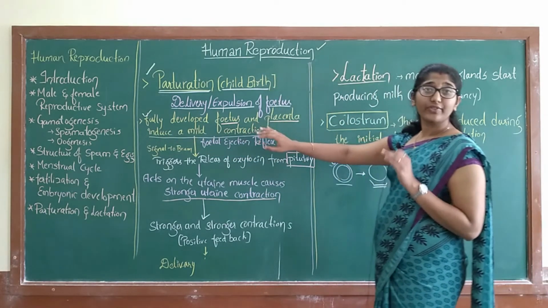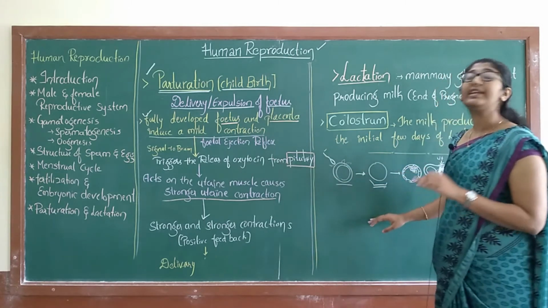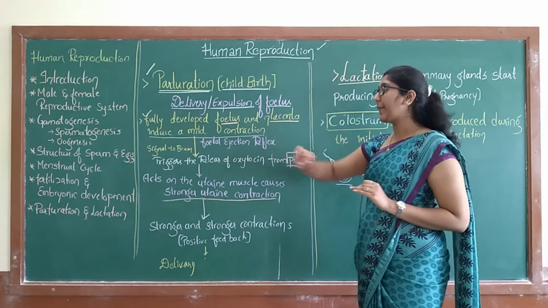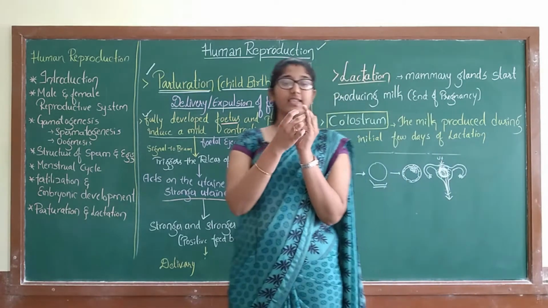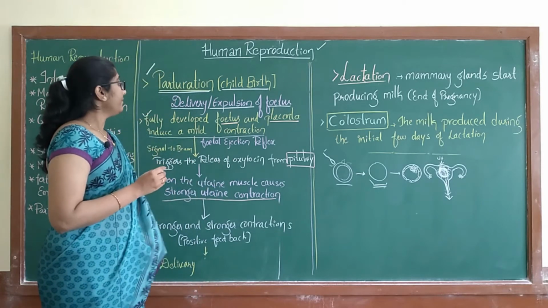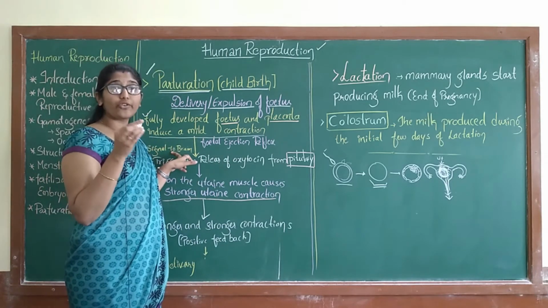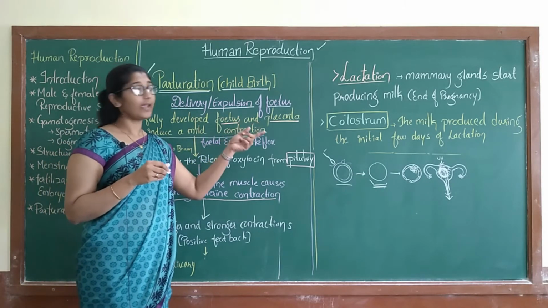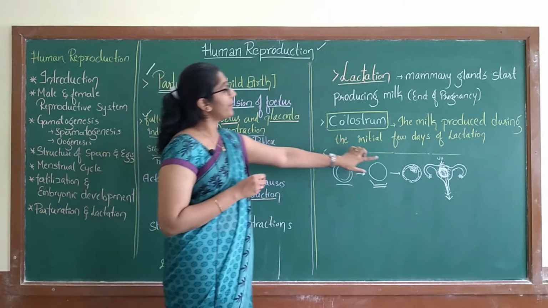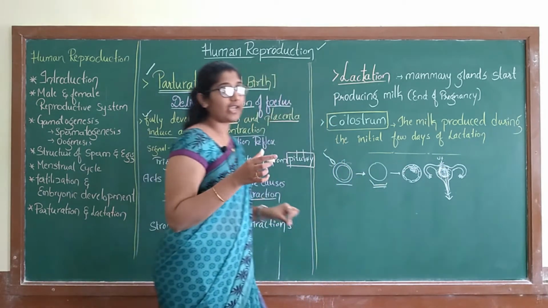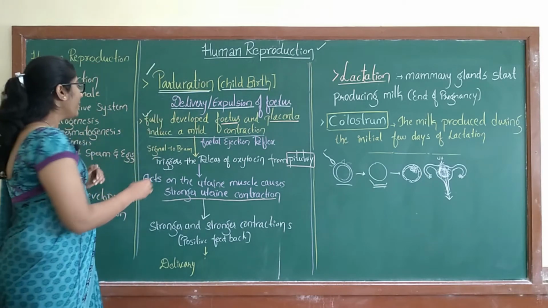But because of this contraction the fetus cannot be delivered, because this is a very mild contraction. Once the uterus is contracted, the signals are sent to the brain.